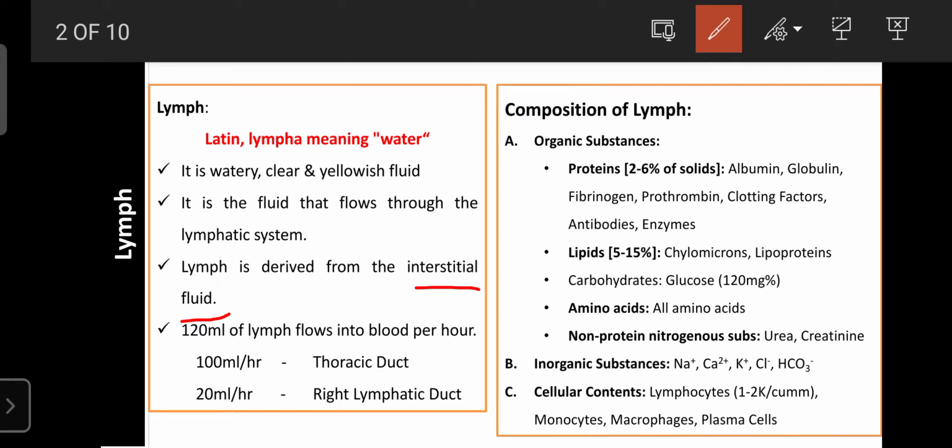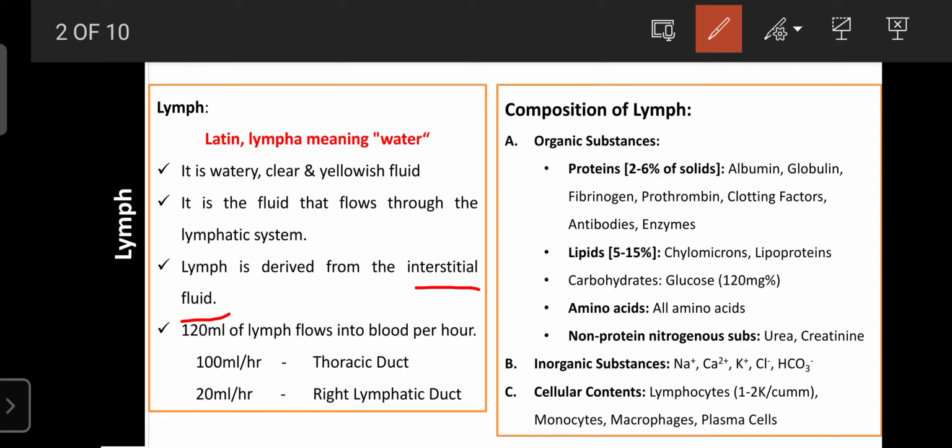So the lymph flow is around 120 ml per hour, of which 100 ml per hour is deposited in the thoracic duct, and the remaining 20 ml per hour is returned to the systemic circulation through the right lymphatic duct.